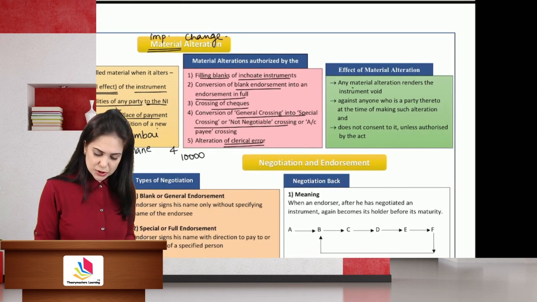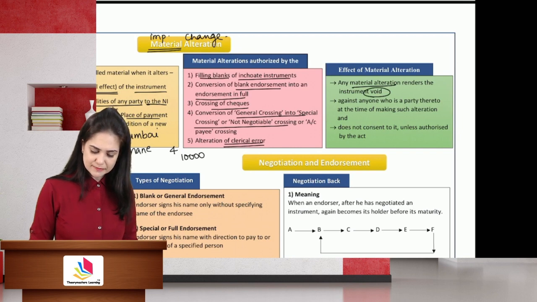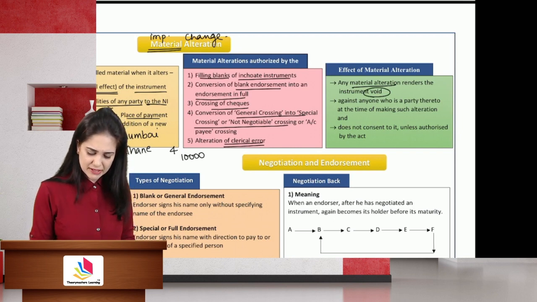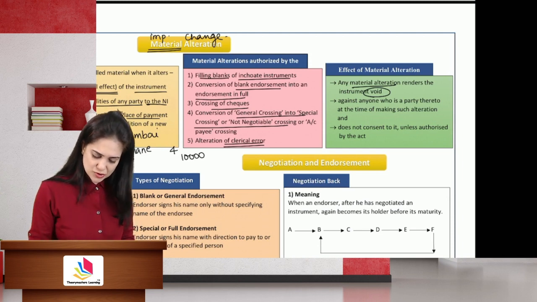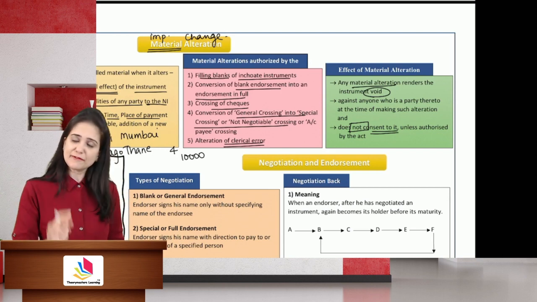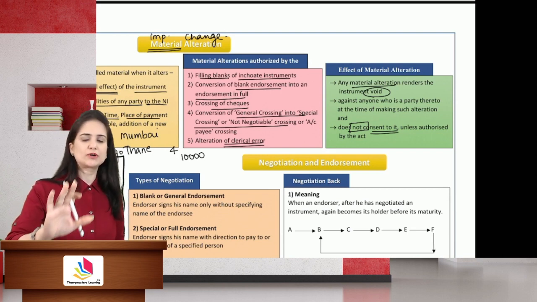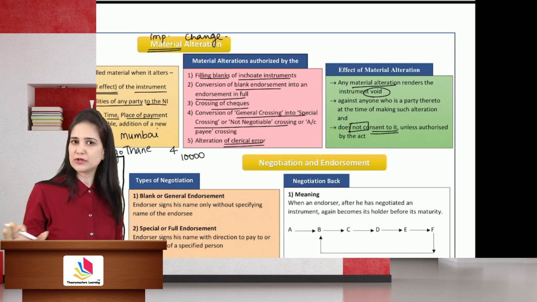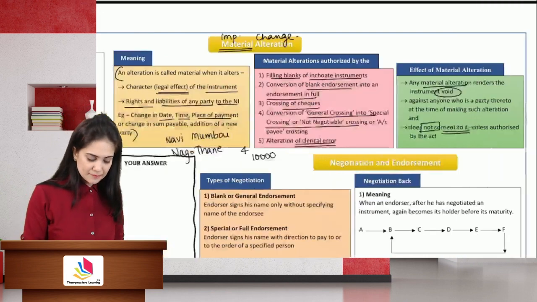Any material alteration will render the instrument void as against a party to the instrument who has not given consent to the alteration. If you have given your consent to the alteration, you will continue to be liable. If you have not given your consent, you will not be liable.